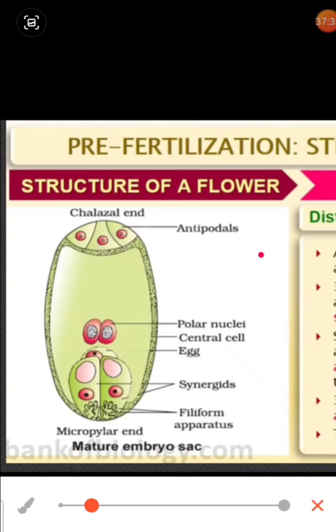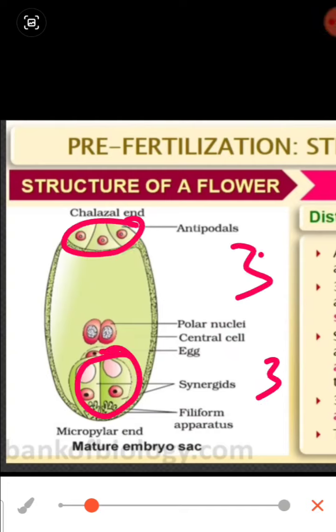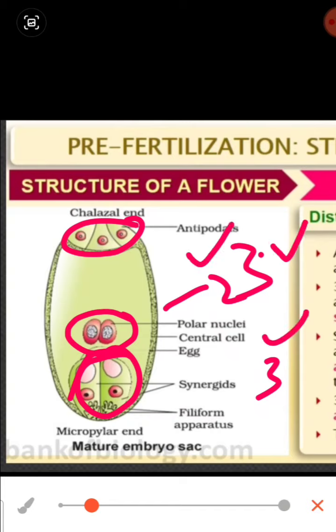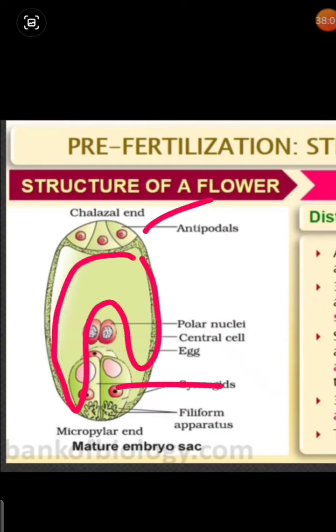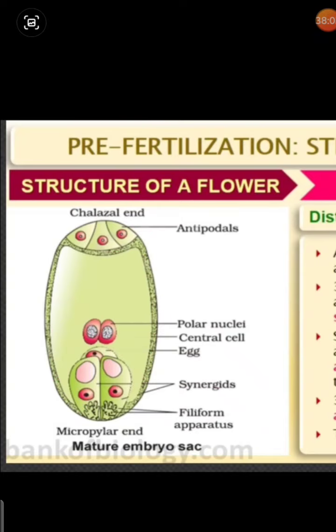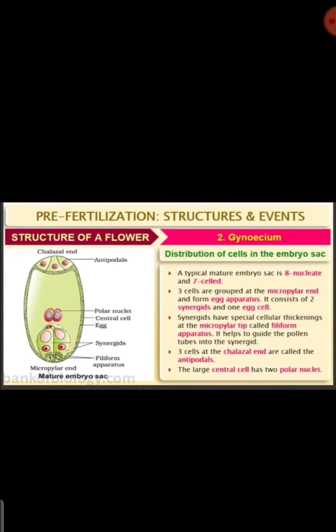But what about the nuclei? Here 3 nuclei, here 3 nuclei, and here 2 nuclei which are the polar nuclei, but they are not separated. The cell is not separated, and the nuclei are also not separated. So 3 plus 3, 6, 7, 8, 8 nuclei, and the cells were 3 and the central one, 7. So the 7-celled and 8-nucleate stage is formed.